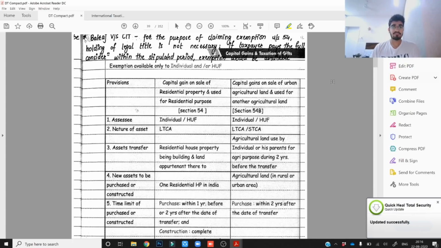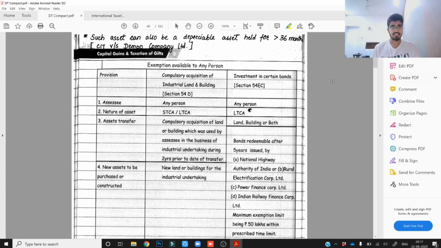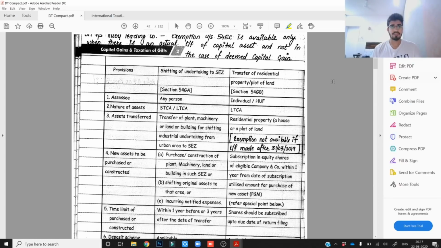So it was interesting for me to read the direct text content from this book, because the content was very eye catchy, and four types of colors were used in this particular compact. So it does not become monotonous to read this particular vast subject when there are so many colors and when the content is structurally organized. So this was my strategy of direct taxation, and I think this particular compact would be useful for all of you.